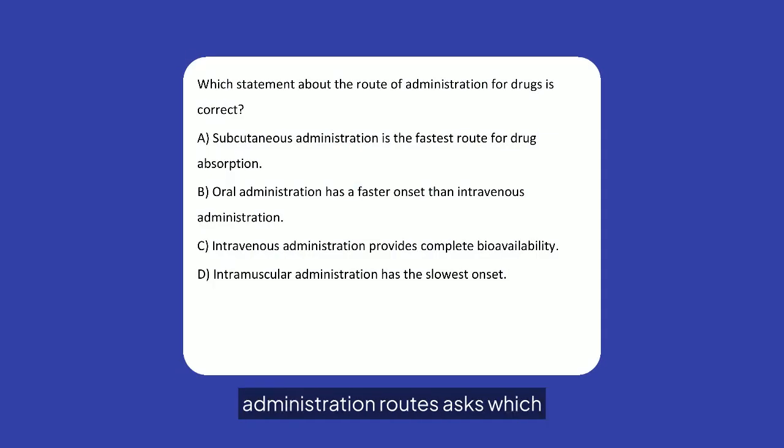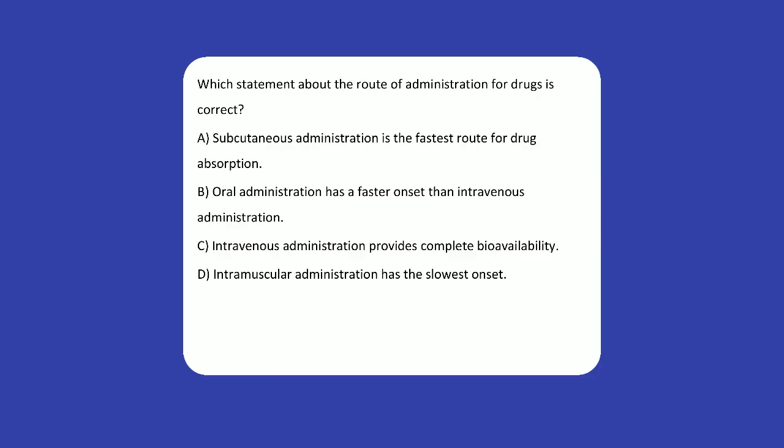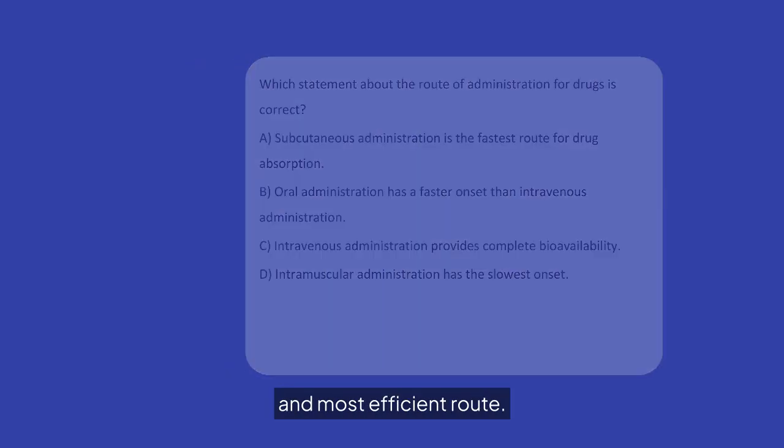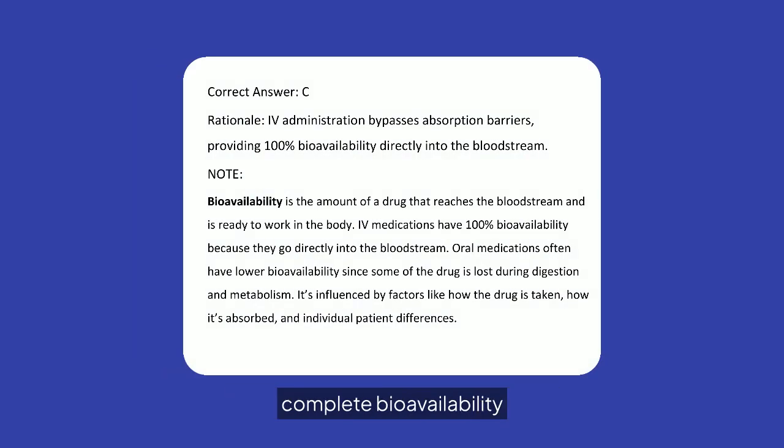A question about drug administration routes asks which statement is correct. The correct answer is that intravenous administration provides complete bioavailability. IV administration bypasses absorption barriers, delivering 100% bioavailability directly into the bloodstream, making it the fastest and most efficient route. The rationale is that it bypasses absorption barriers, delivering drugs directly into the bloodstream.